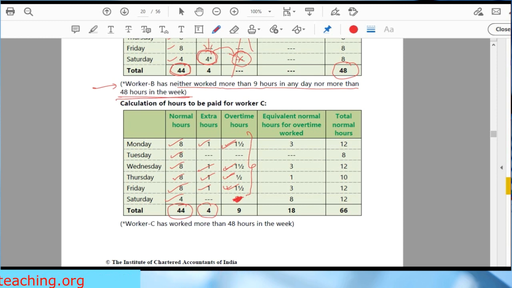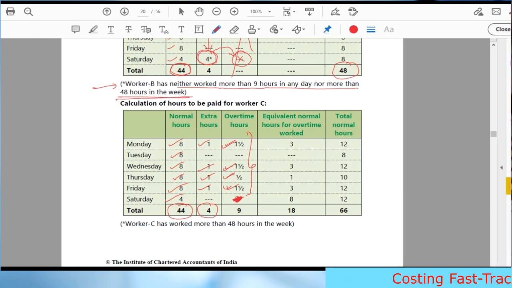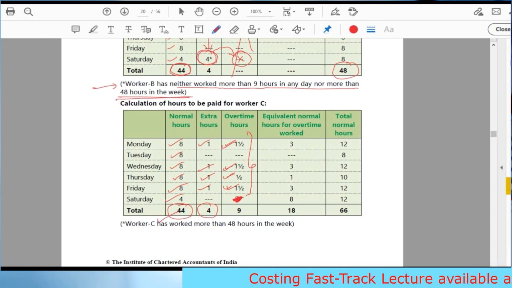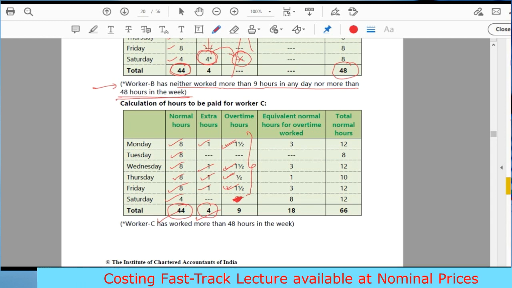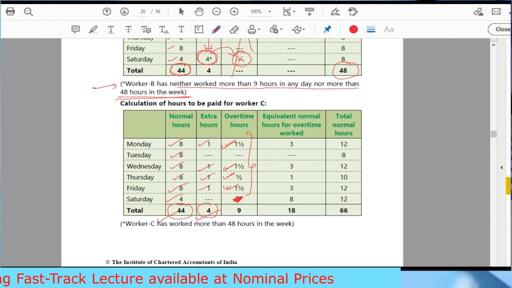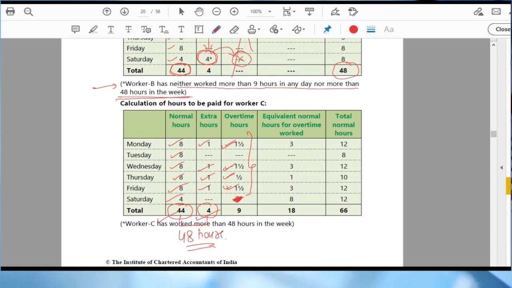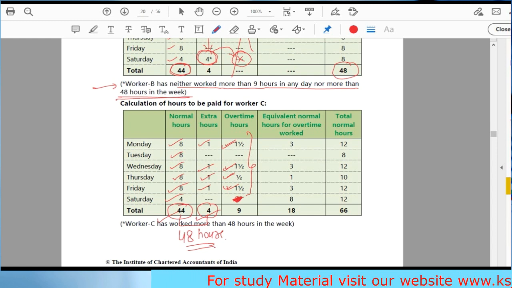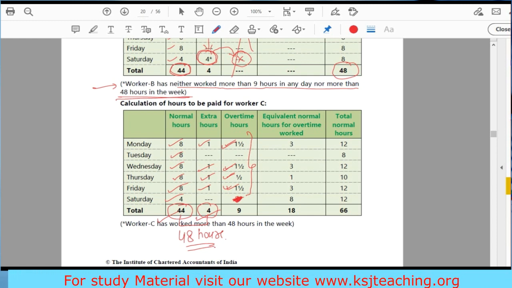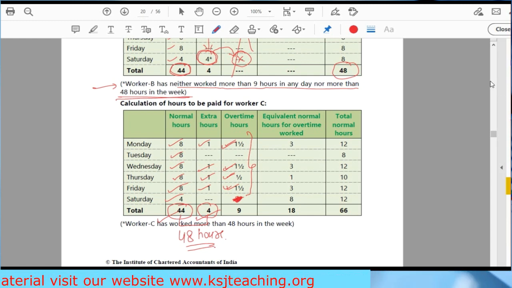Up till Saturday, if you forget about those 4 extra hours right now, what is the normal hours? 44. 4 extra hours for the days previous to Saturday, right? So that means up till this point, he has worked for 48 hours, right? Now, if he is working beyond this 48 hours, he is entitled to overtime.